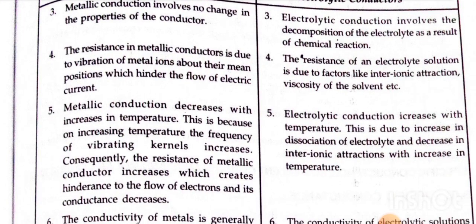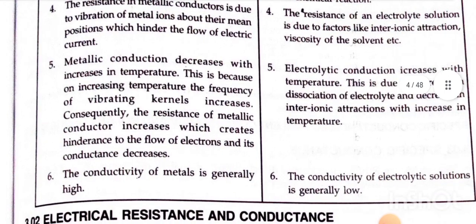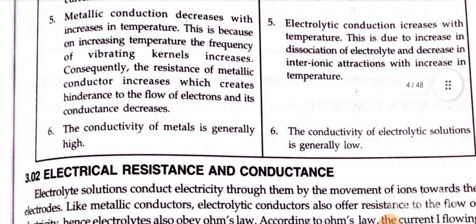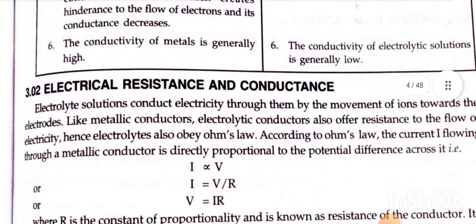Whereas in case of electrolytic conductors, electrolytic conduction increases with temperature. This is due to the increase in dissociation of electrolyte and decrease in interionic attraction with increase in temperature. Sixth, the conductivity of metal is generally high, whereas in case of electrolytic conductors, the conductivity of electrolytic solution is generally low. Electrical resistance and conductance.